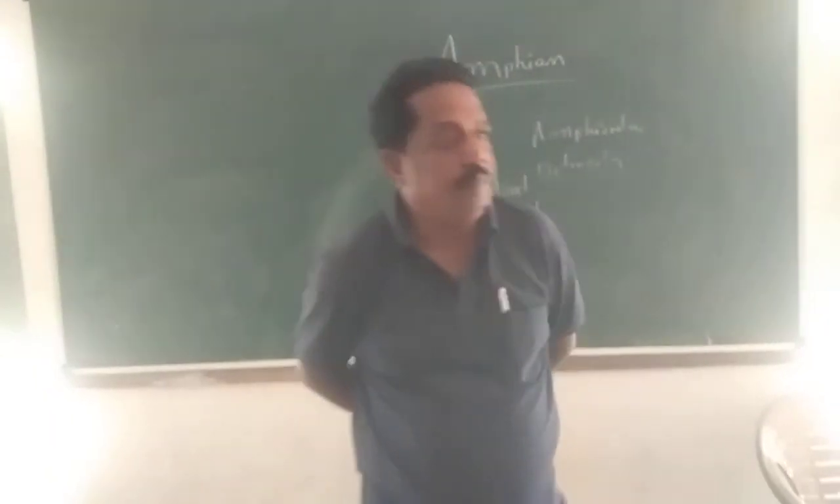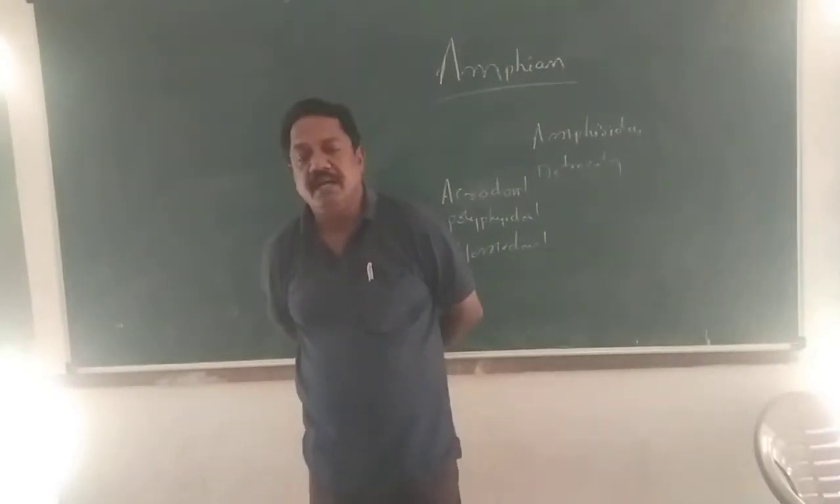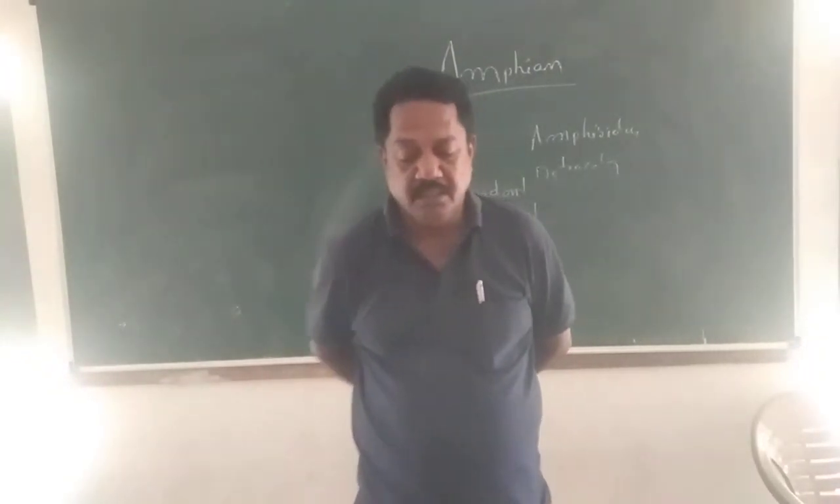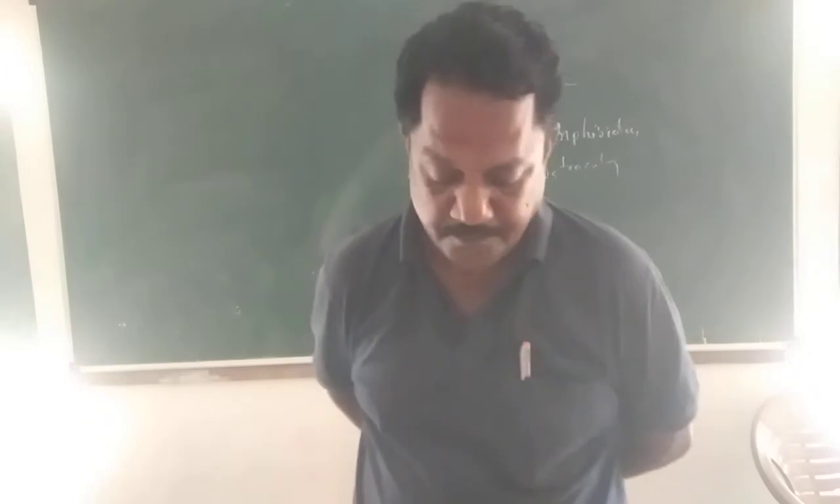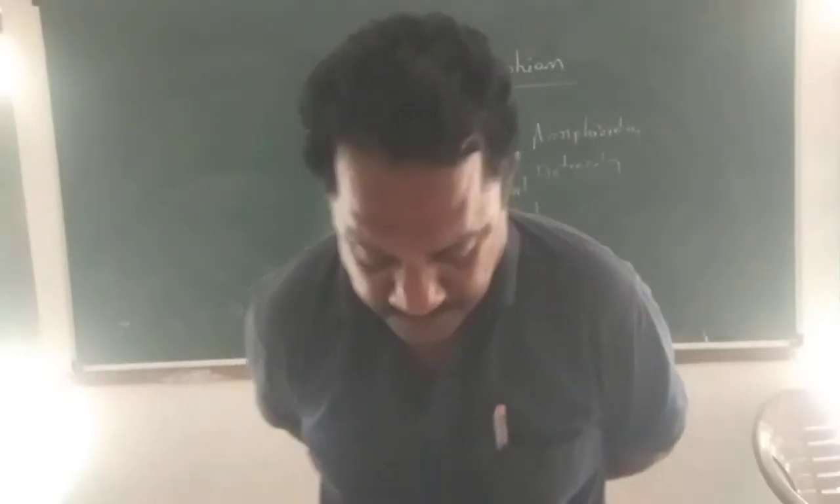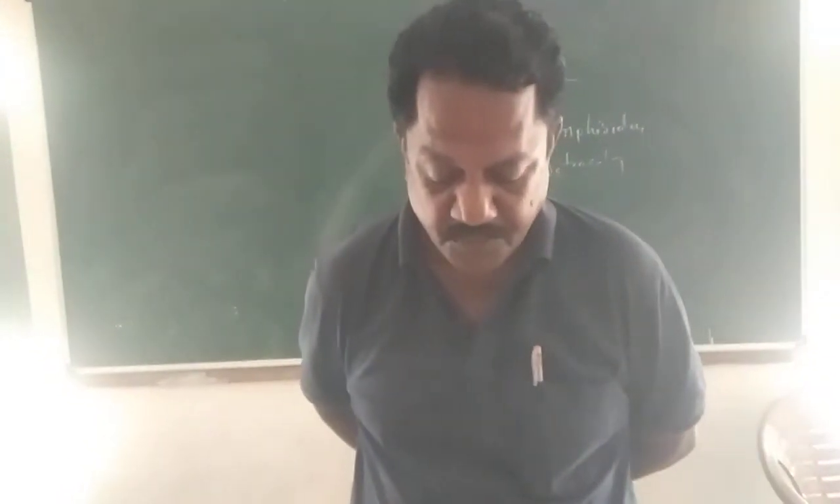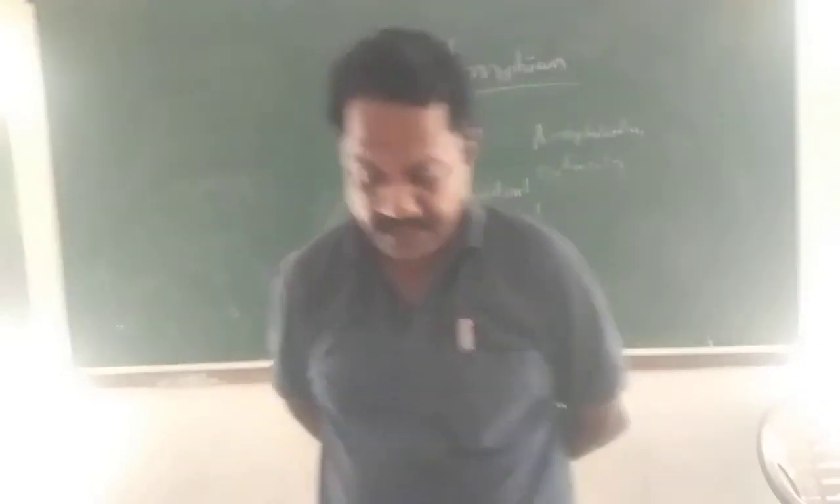A pair of mesonephric kidneys are there, useful for excretion. A pair of mesonephric kidneys are present. Generally 10 pairs of cranial nerves are present.